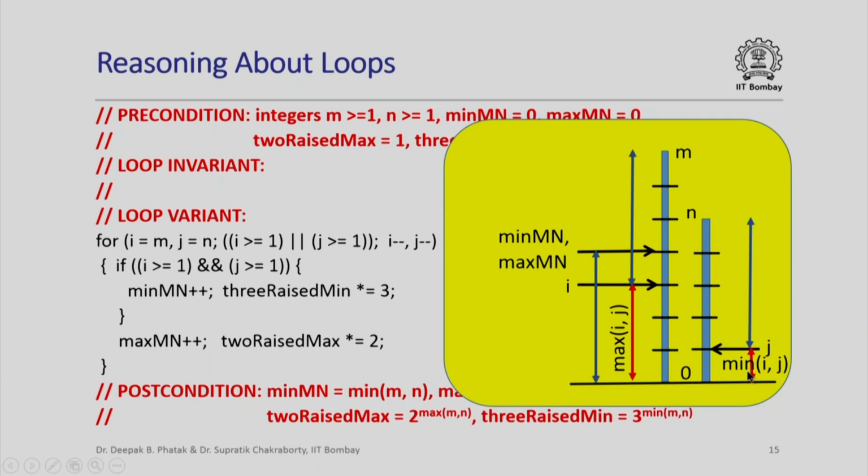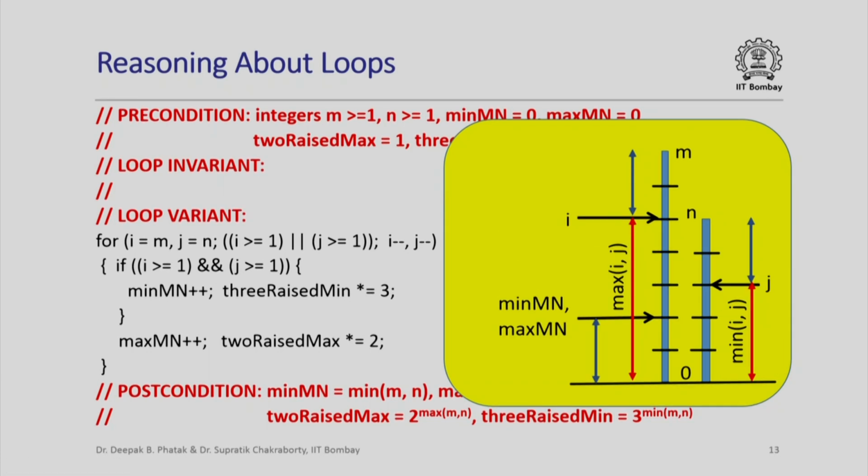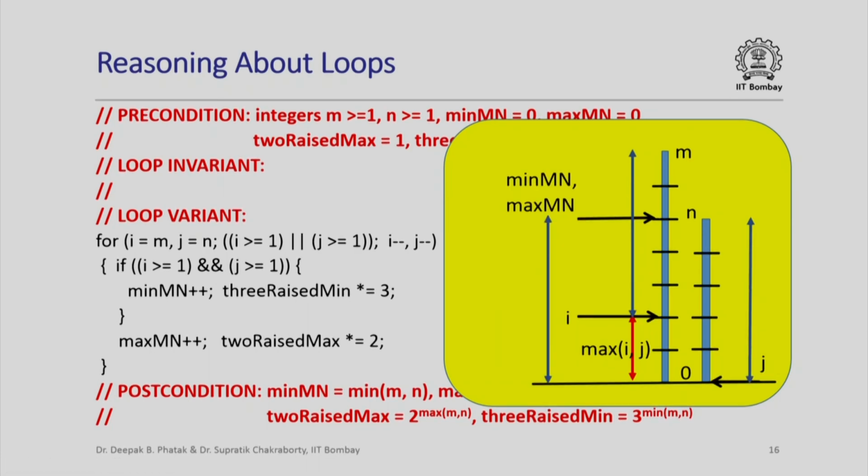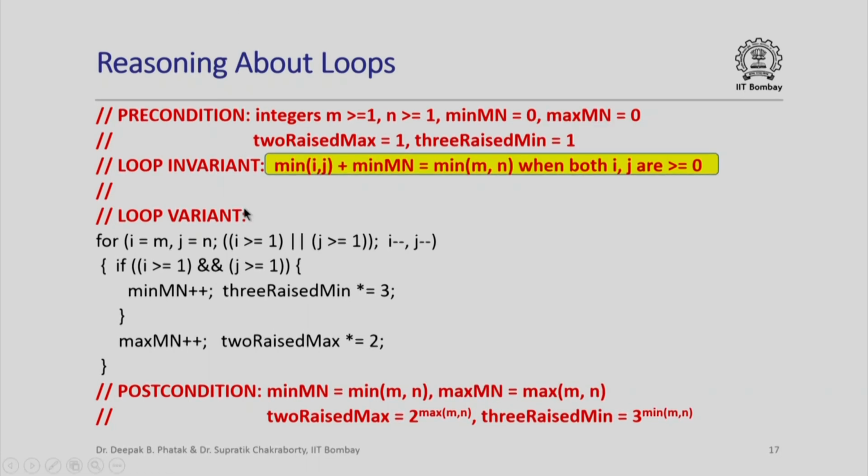We want to say that at every point as the loop iterated, the value of min ij plus the value of the blue arrow, which is the value of min mn, actually gives us the minimum of m and n, the two inputs that we read in. So we want to write that as an invariant, that min ij plus min mn is the minimum of m and n, of course when both i and j are greater than or equal to 0. So that becomes an invariant that is true every time that we iterate around the loop.